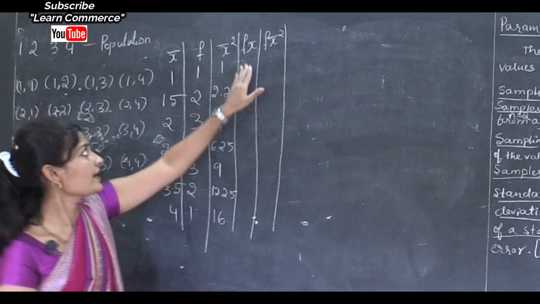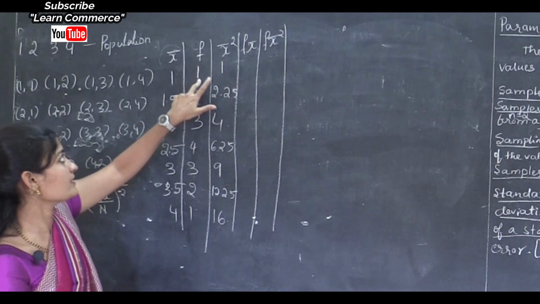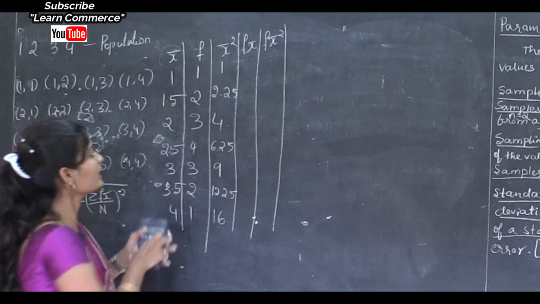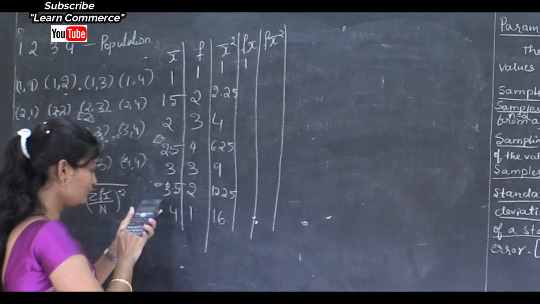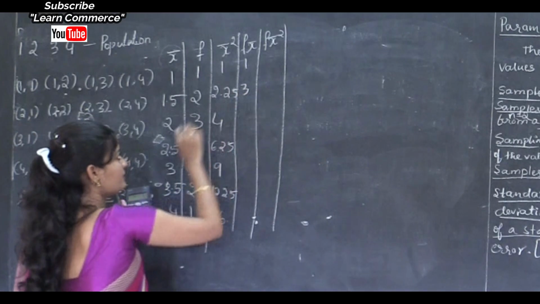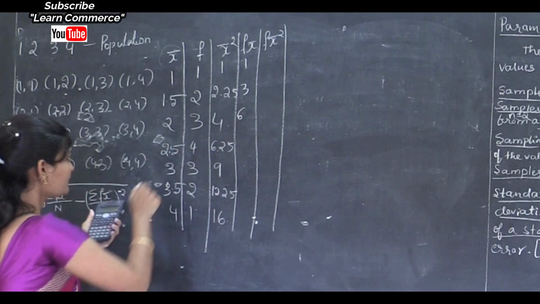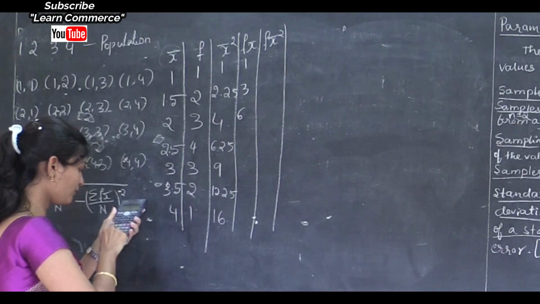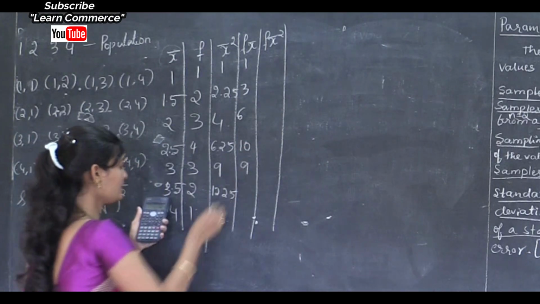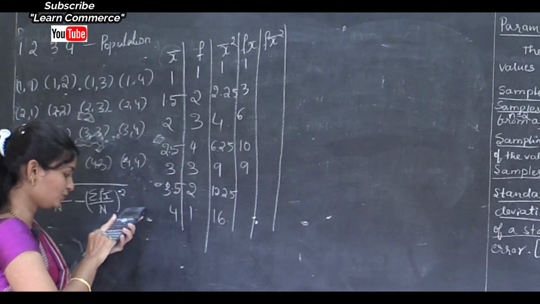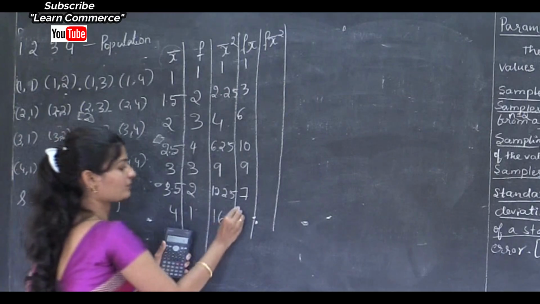Okay, next is f into x bar. See, here x bar is 1, f is 1. So f into x bar is 1 into 1, that is 1. Then 1.5 into 2, that is 3. Then 2 into 3, that is 6. Next 2.5 into 4, that is 10. Then 3 into 3, that is 9. Next 3.5 into 2, that is 7. Next 4 into 1, that is 4.